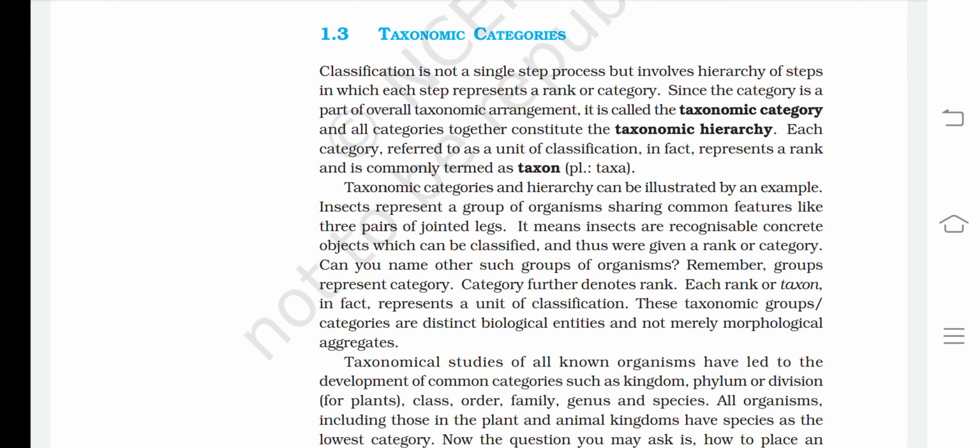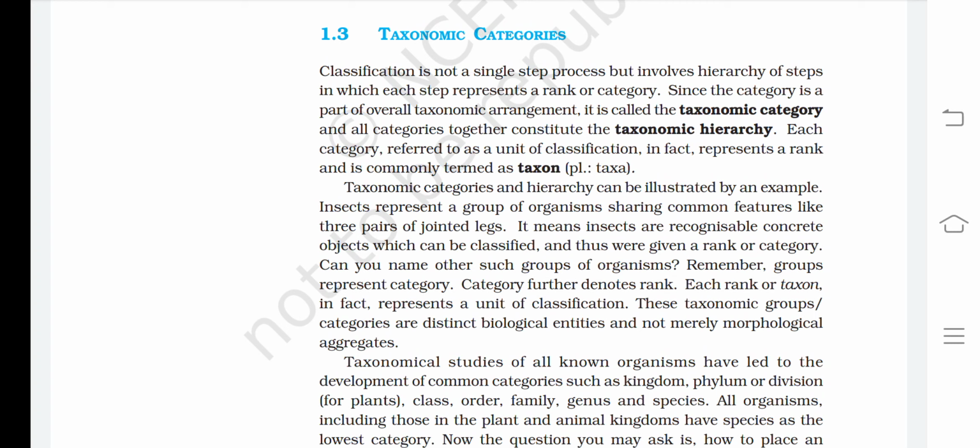Hello everyone, this is Science Vines and you're looking at the audiovisual chapter of class 11th biology. This is the third part of chapter 1, class 11th biology. So here we're talking about the taxonomic categories.